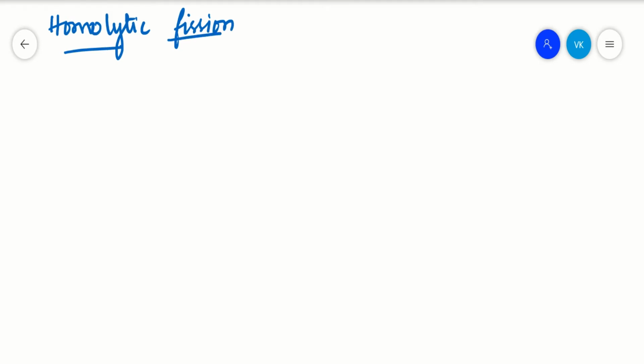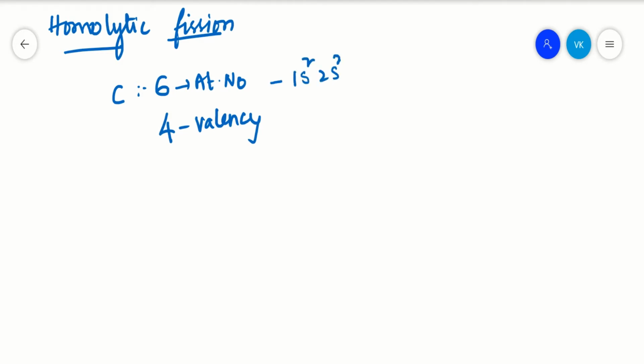Let us take one single bond, like carbon. The atomic number of carbon is 6, right? What is the valency of carbon? Valency of carbon is 4. How can you know that the valency of carbon is 4? Because the carbon configuration is 1s2, 2s2, and then 2p2. Now these are called valence electrons. How can you say that these are valence electrons? These are the outermost orbit electrons, so we call them valence electrons. Now 1s is completely filled, so those electrons will not participate.